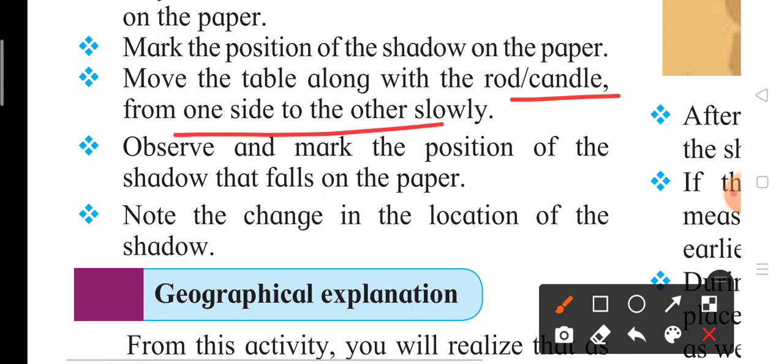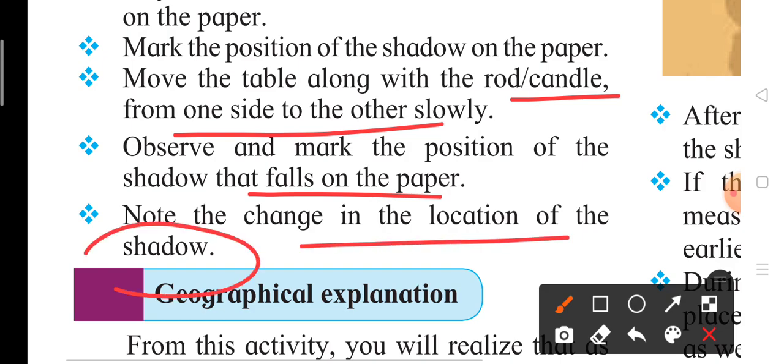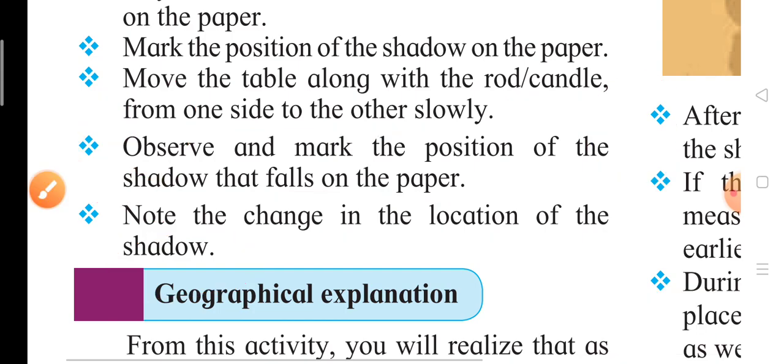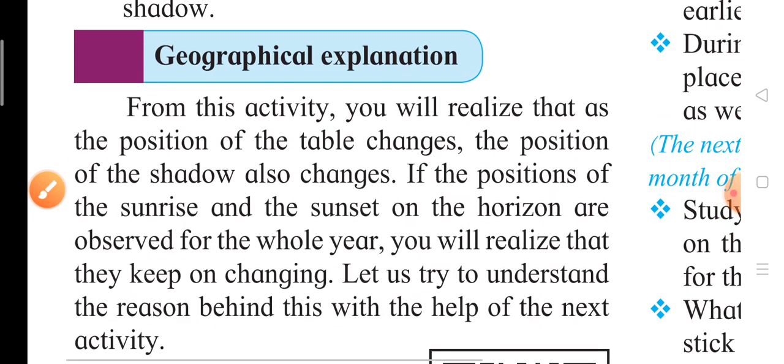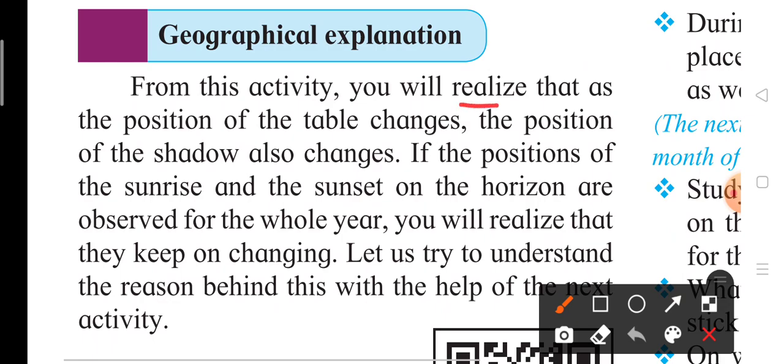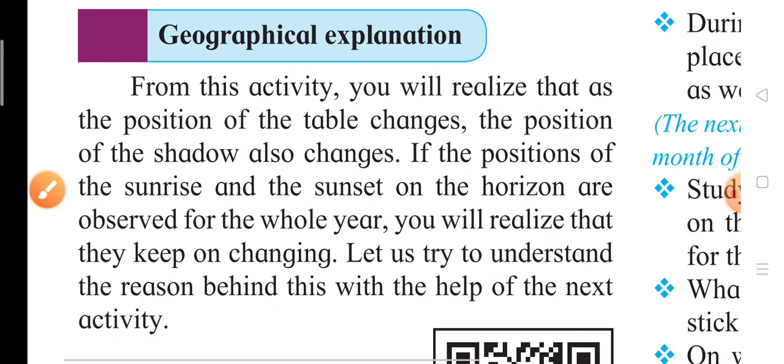Now observe the mark of the position of the shadow that falls on the paper and note the location of the shadow. You should compare the first position of the shadow to the second position of the shadow. From this activity you will realize that as the position of the table changes, the position of the shadow also changes.